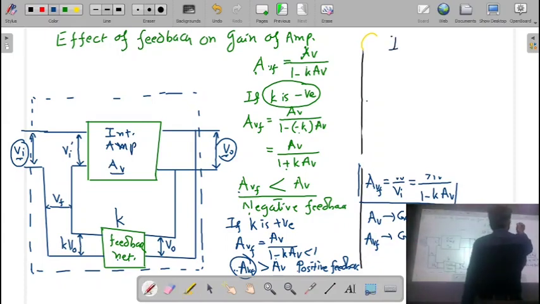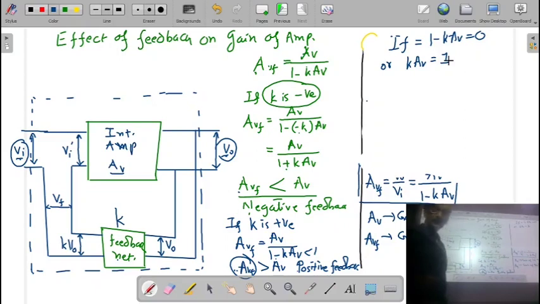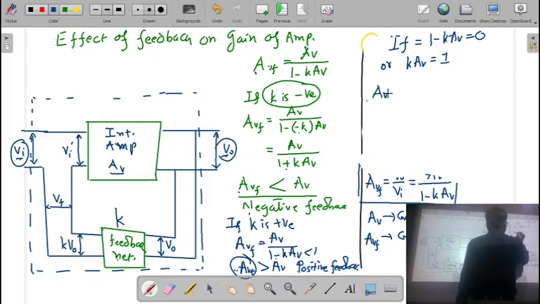Now, this is very important. If 1 minus K into AV is equal to 0, or you can say K into AV is equal to 1, then what will happen? If you see this, then the AVF will be equal to AV upon 0, and it is going to be infinite.